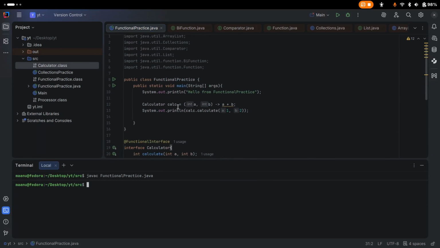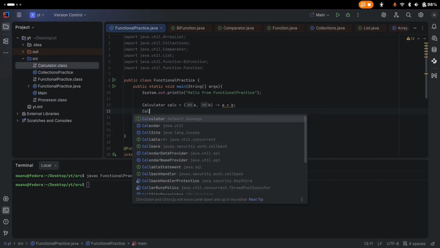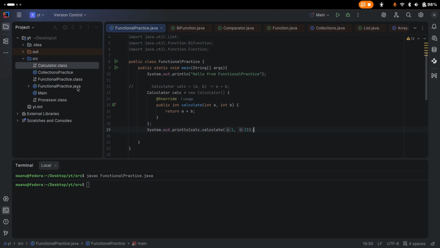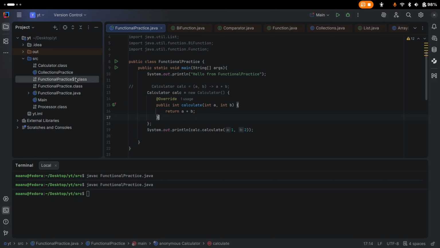Now, if we use an anonymous class here, something like new Calculator, then this time we will get one new class, and if you notice, we got FunctionalPractice$1. So in case of anonymous classes, we get these kinds of names in our .class files because they are anonymous, and our compiler just puts a number here.